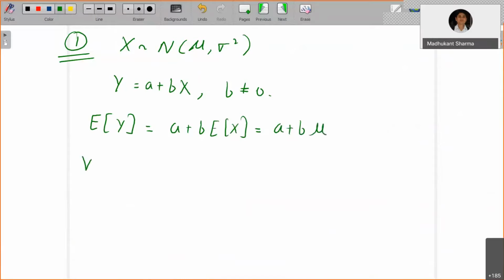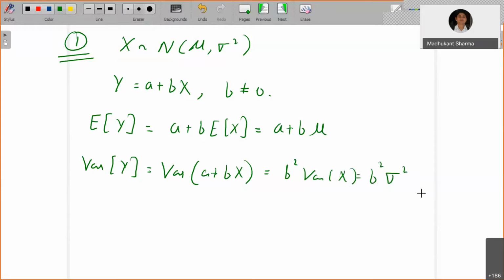The variance of Y is the variance of a plus bX, which you have already shown is b square times the variance of X, that is b square times sigma square. So the random variable Y has mean a plus b mu and variance b square sigma square.